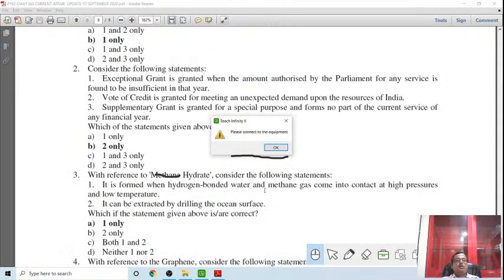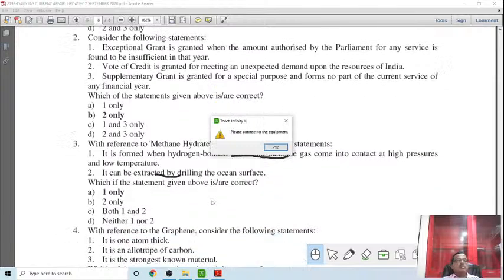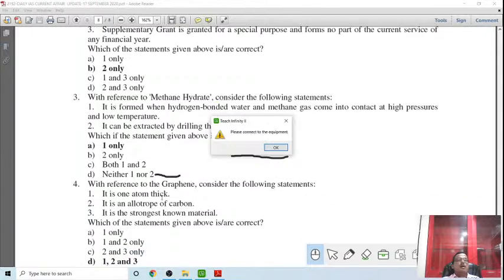With reference to methane hydrate that we discussed in the KG basin: it can be extracted by drilling the ocean floor. Okay, so one, it is formed when hydrogen-bonded water and methane gas come into contact at high pressure and low temperature beneath the earth. It is right. It can be extracted by drilling the ocean floor? No, it is the standard elevation, so not only the ocean floor.